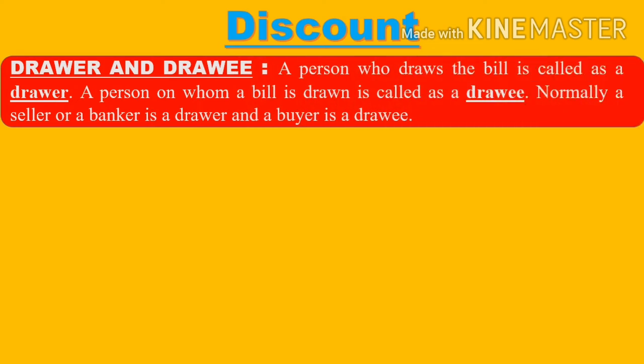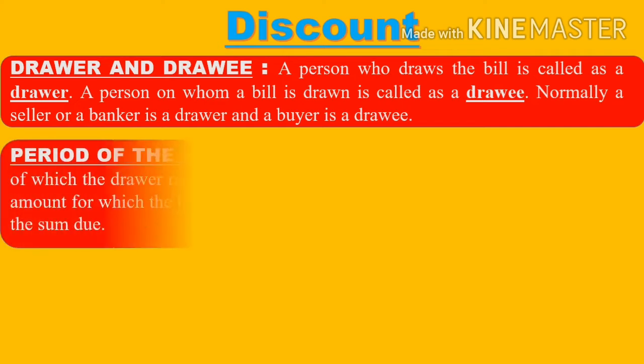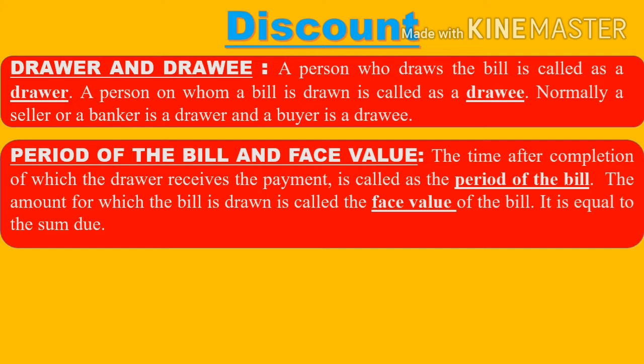Students, as you know, whenever you buy some goods from a shop, you get a bill. So the person who draws the bill, that is the shopkeeper, is called as the drawer. And a person on whom the bill is drawn, that is the buyer, is called as the drawee. Getting? Now suppose we buy goods on credit. Then the time after completion of which the drawer receives the payment or the drawee has to pay the amount is called as the period of the bill.